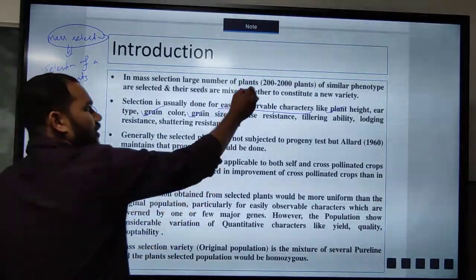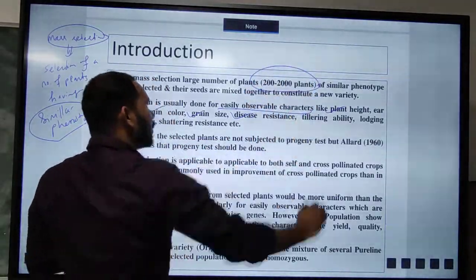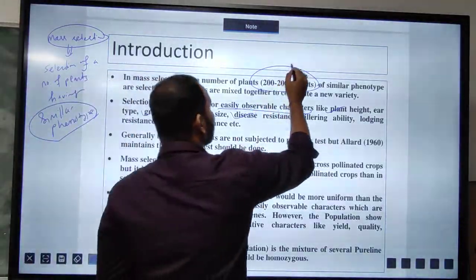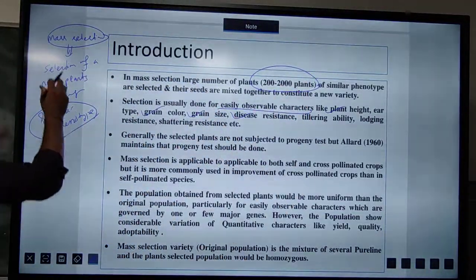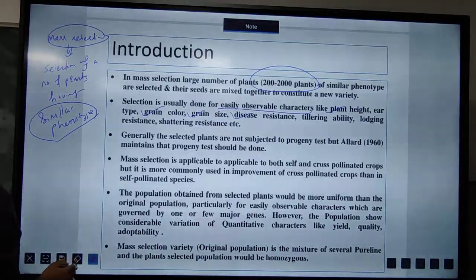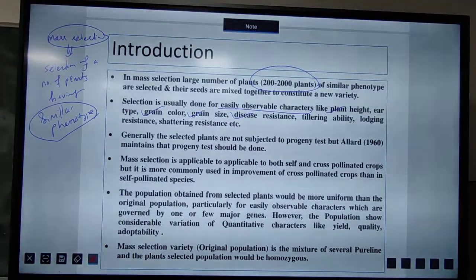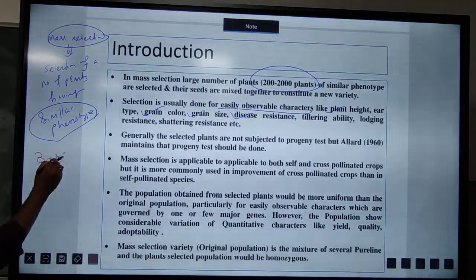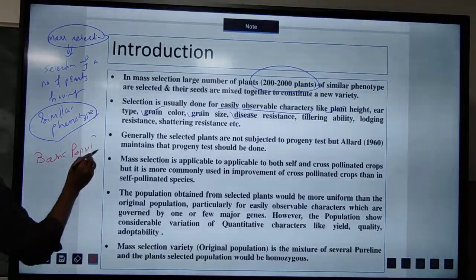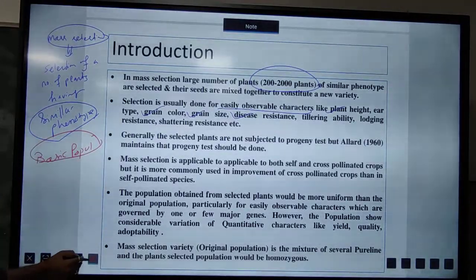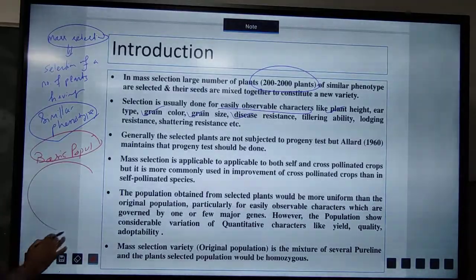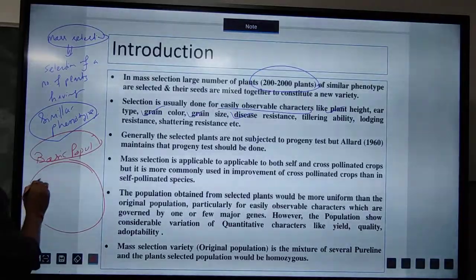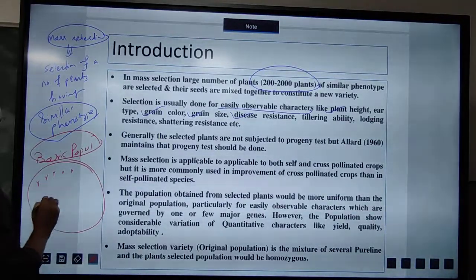So in mass selection, you just remember, you will select 200 to 2000 plants having similar phenotypes from the basic population. This selection will be done from the basic population. So again, what do we mean by basic population? Basic population means in a locality there are different varieties. Yes or no? There are different varieties.